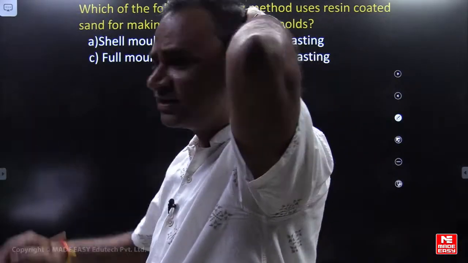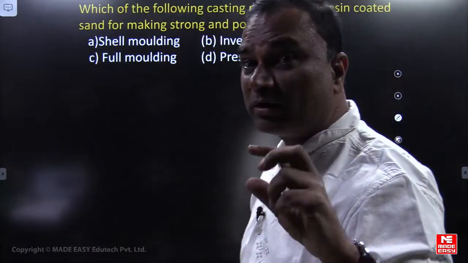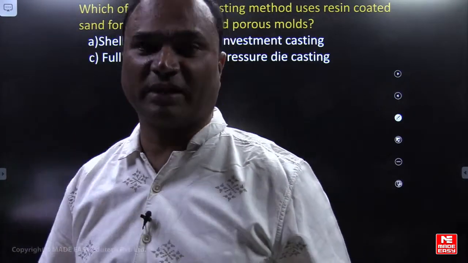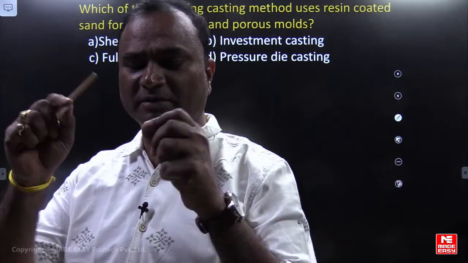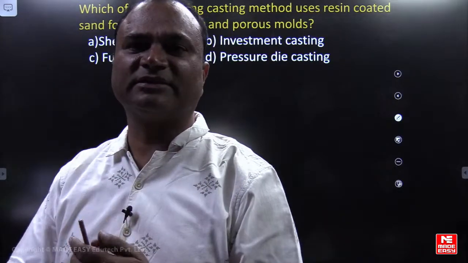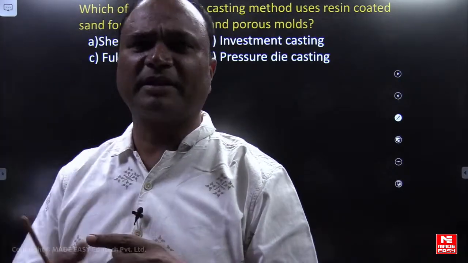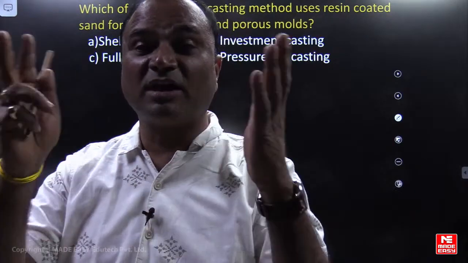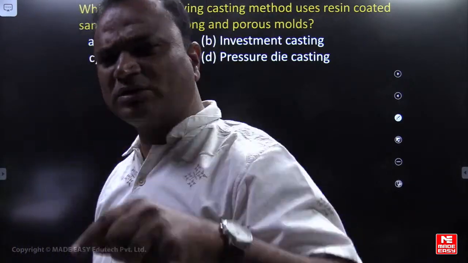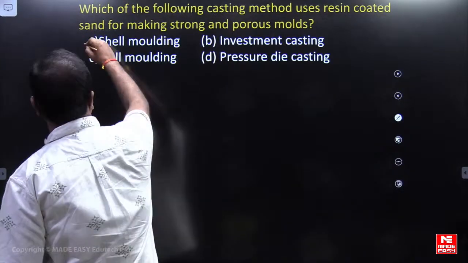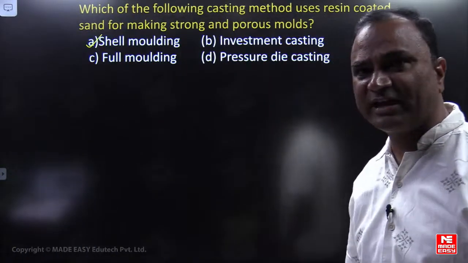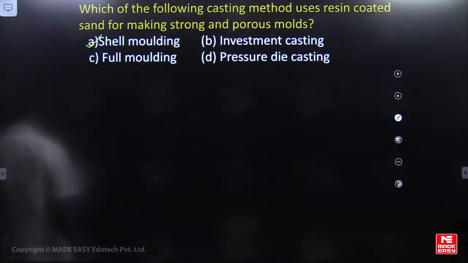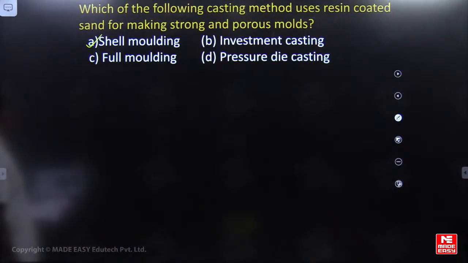Resin coated molding sand means it is shell molding. In shell molding, we use phenolic resins mixed with the sand. Upon heating, the resin binders get activated and stick over the pattern in the form of a shell. So resin coated sand is used in shell molding. The shell molding technique is the correct answer. A is the correct option.